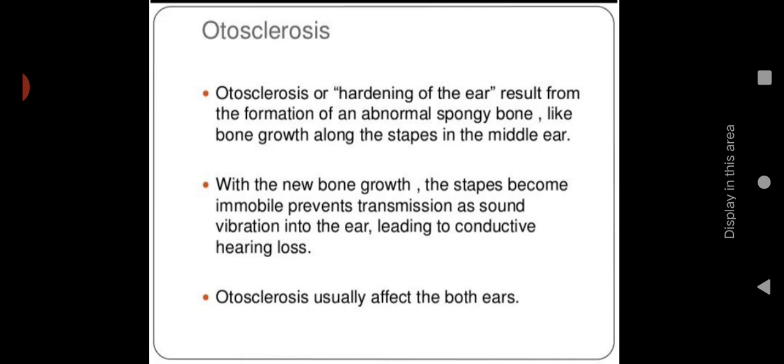The three bones present in the middle ear help in the conduction of sound vibration. In this condition, because of the hardening of the ear, or formation of abnormal bone, the stapes bone becomes immobile. It will not vibrate, and that's why the sound will not be conducted into the inner ear. So conductive hearing loss occurs. Otosclerosis usually affects both ears.